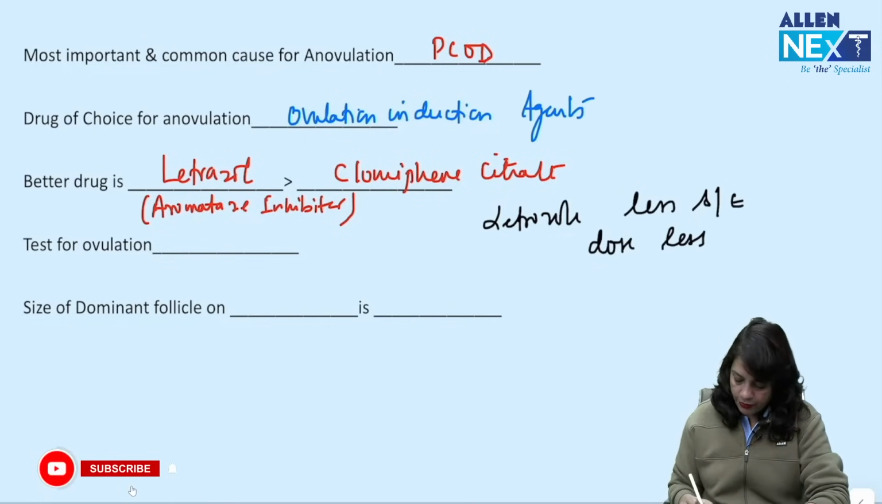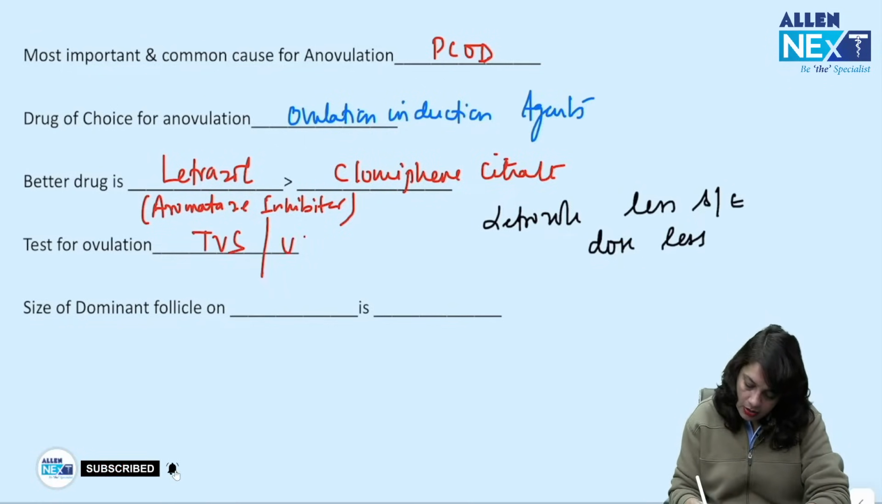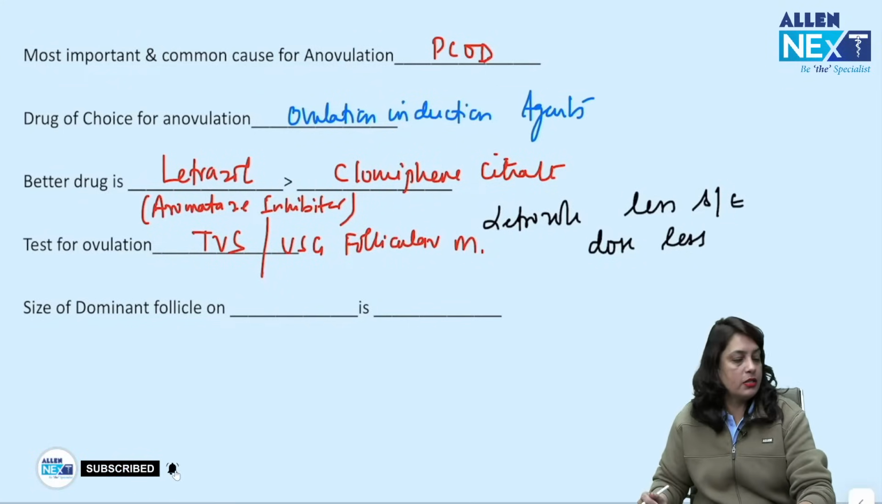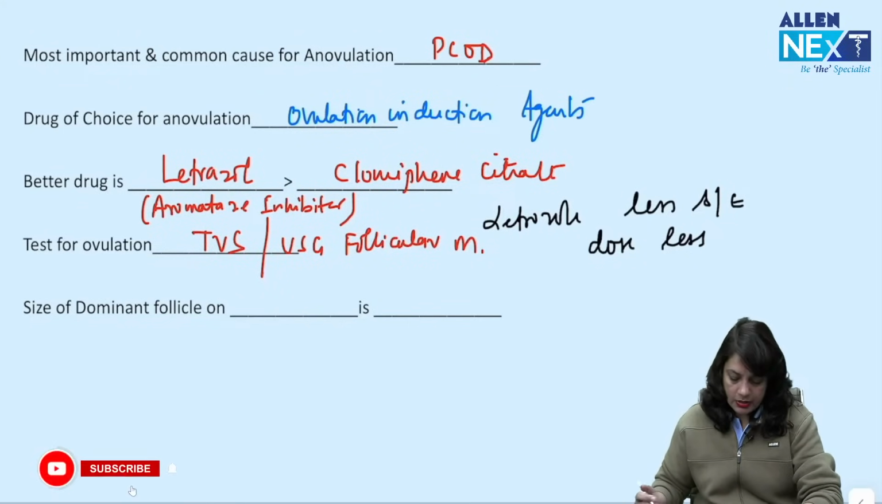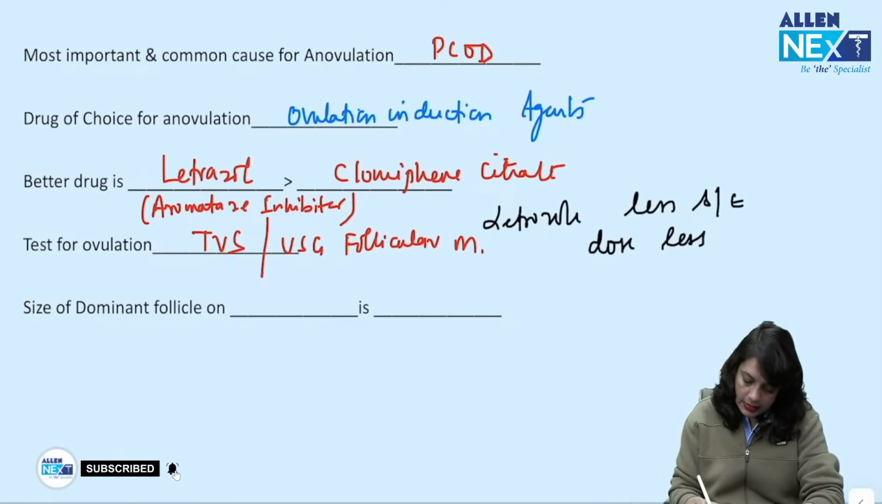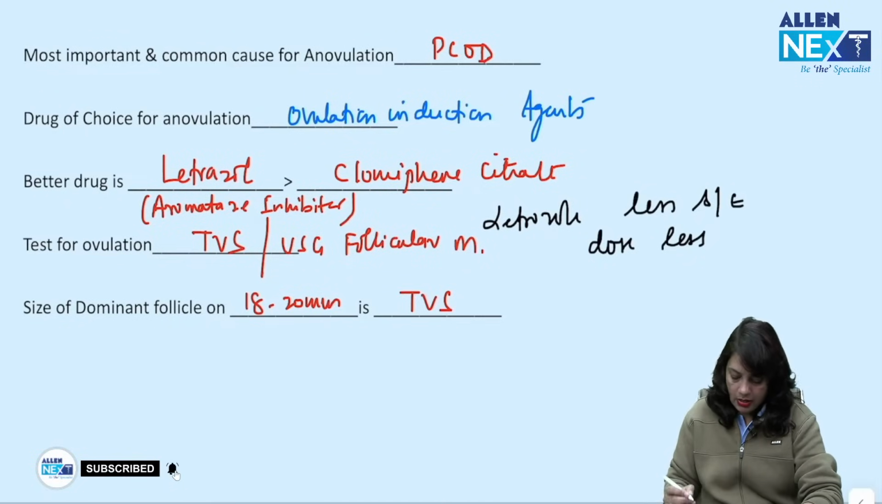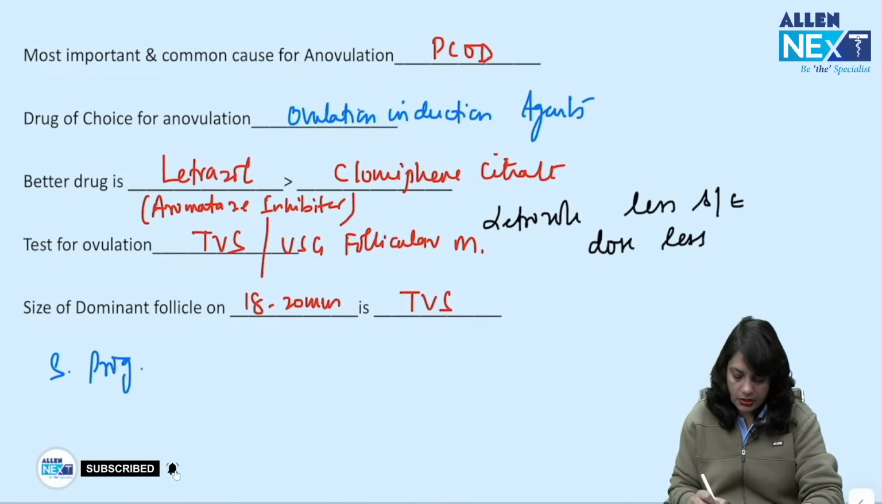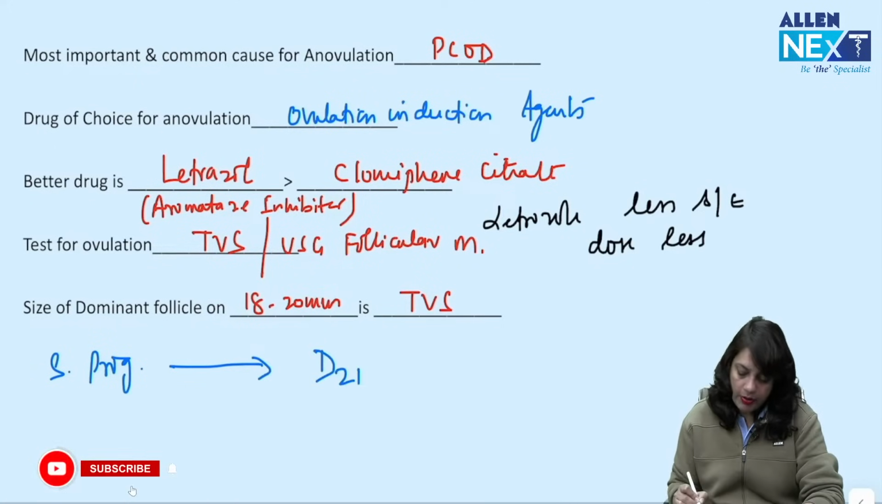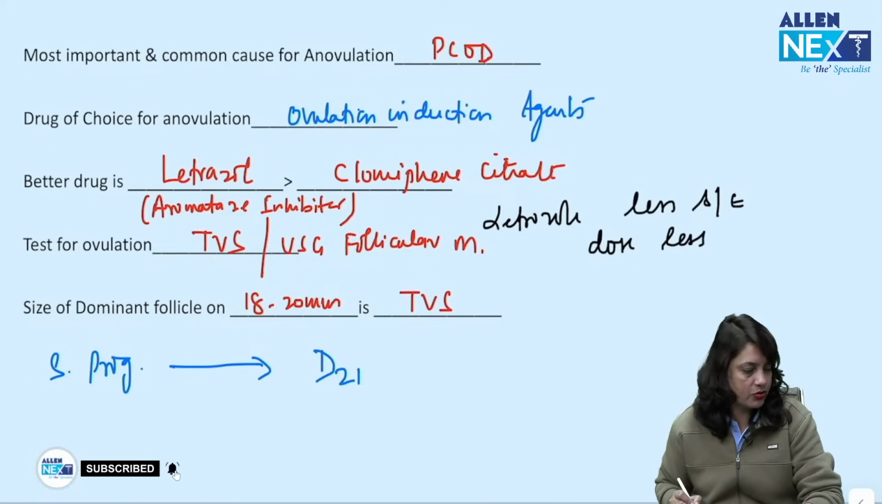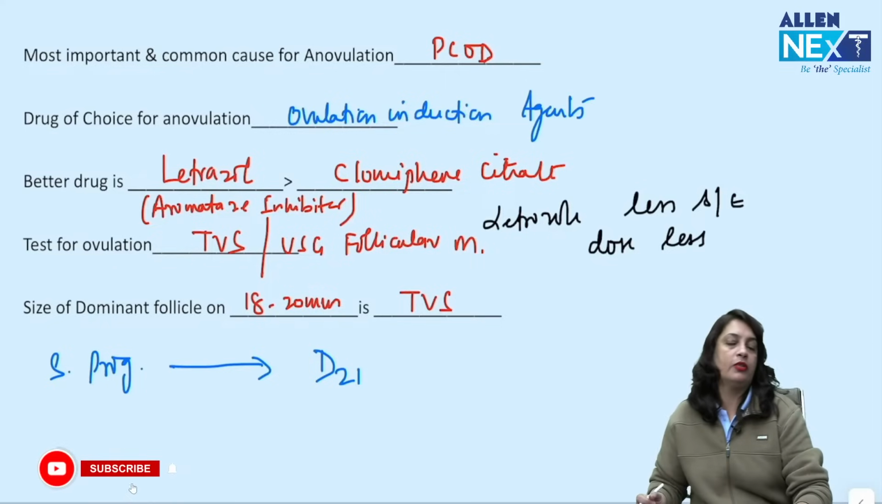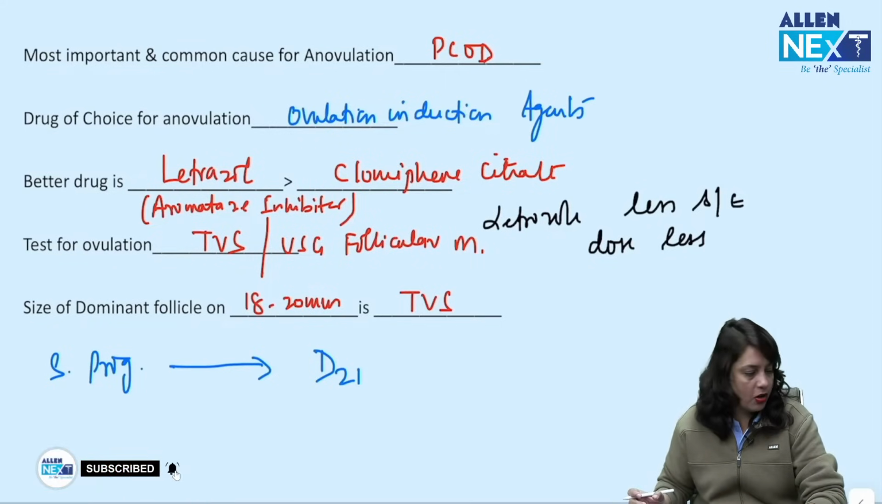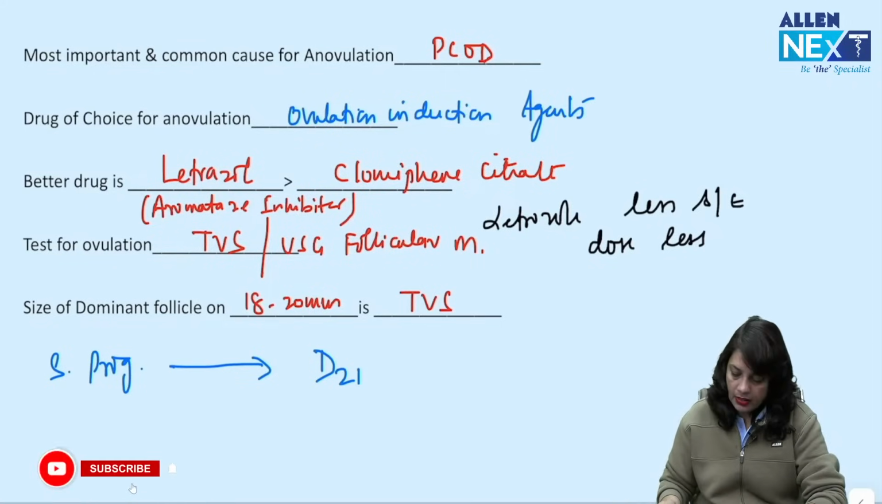Fine. Now, the test for ovulation is transvaginal scan or ultrasound follicular monitoring. The size of the dominant follicle is 18 to 20 mm, and you see this on transvaginal scan. Friends, you know serum progesterone is also confirmatory for ovulation. Serum progesterone is done on day 21 of the cycle in a 28-day menstrual cycle, and a value of more than 5 nanogram per ml is confirmatory for ovulation. Okay. Next.